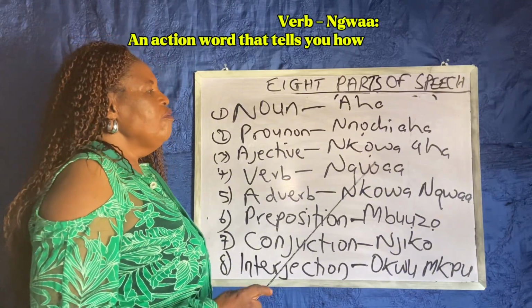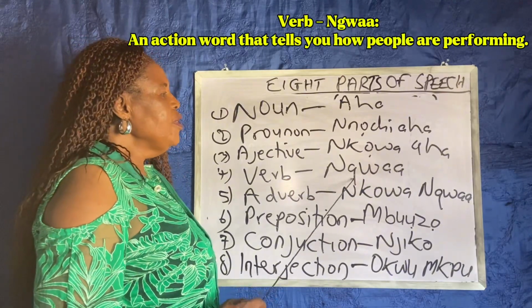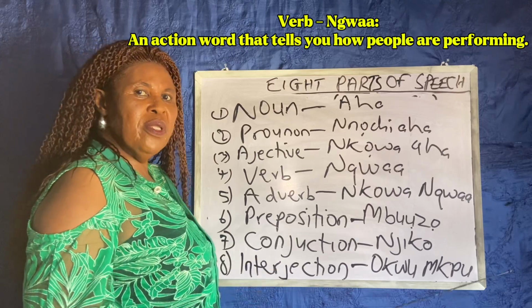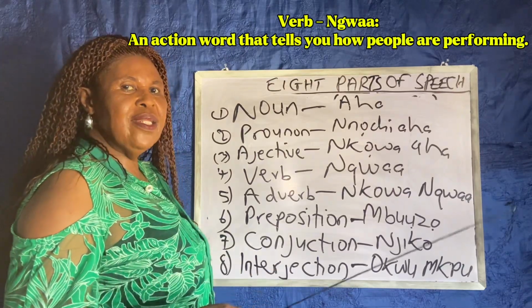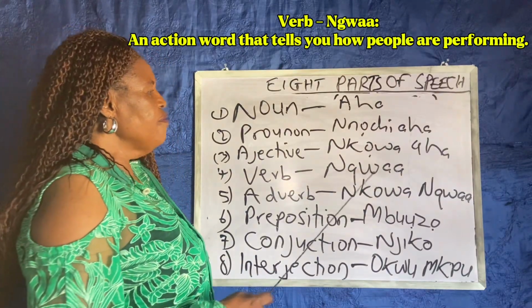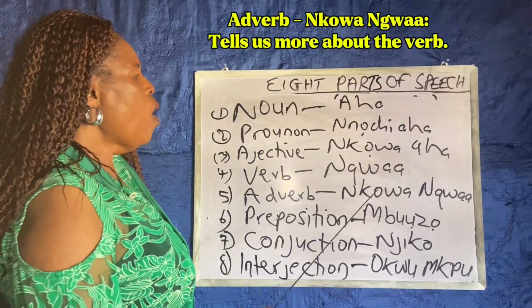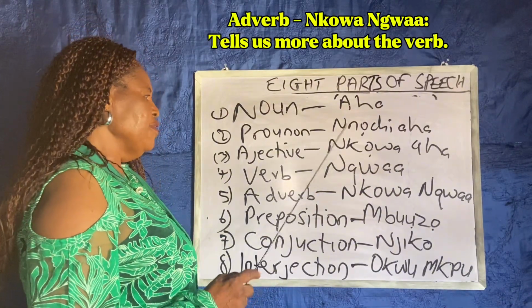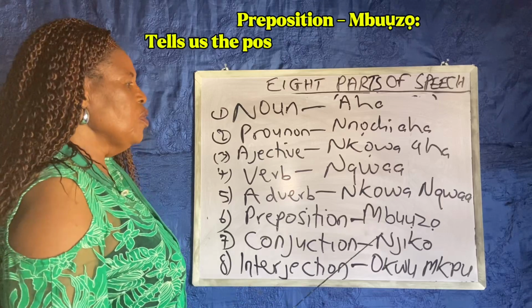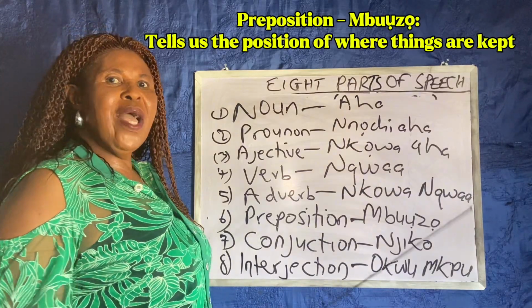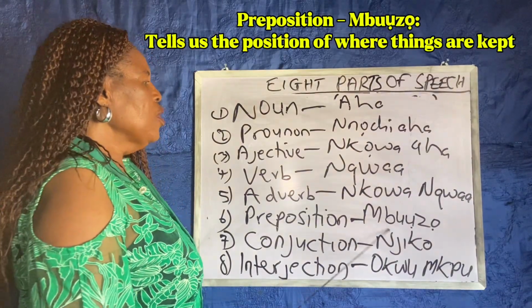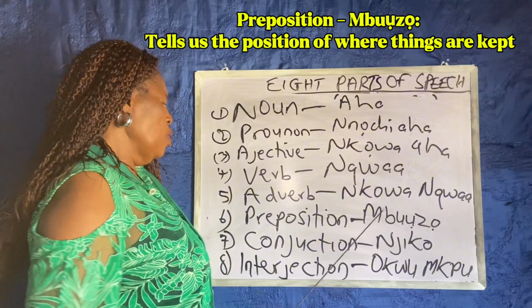Then verb. Verb is an action word. It will tell you how people are performing. Running, standing, dancing. These are verbs. In Igbo, we call it ngwa. Adverb, nkowa ngwa. Adverb tells us about the verb. Preposition tells us position, where things are kept. We call it in Igbo mbuzo.